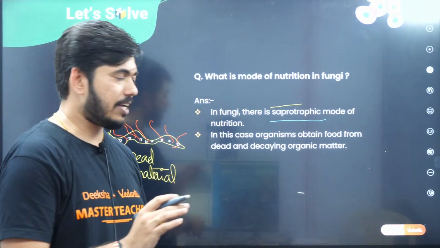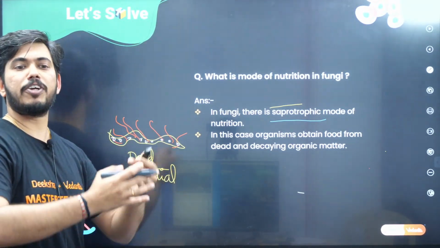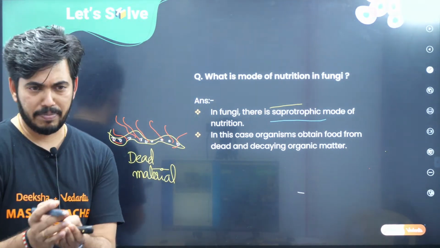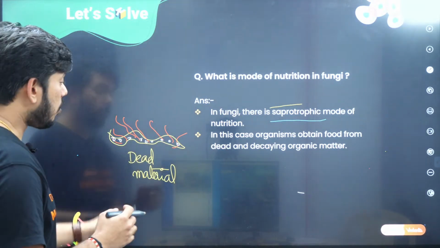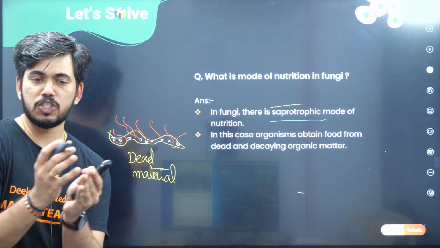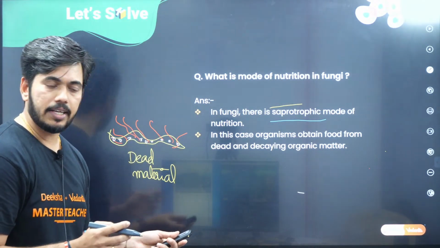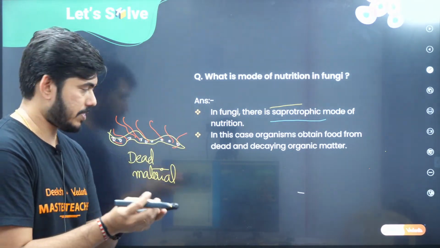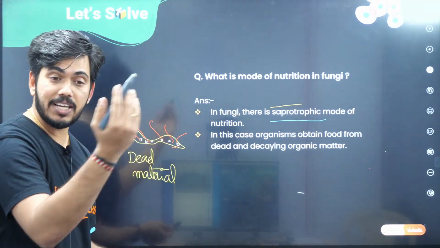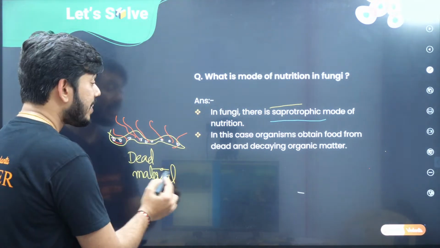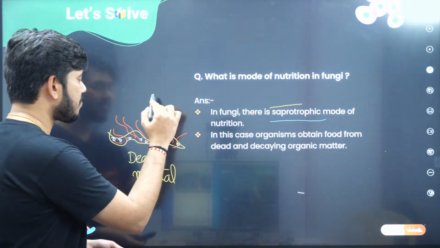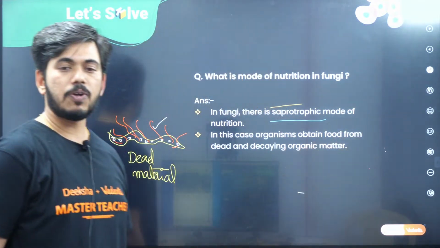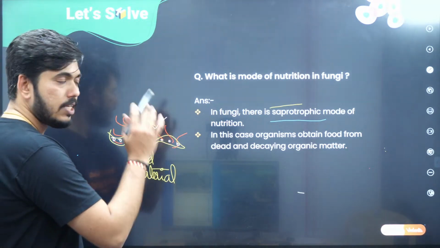These enzymes generally degrade this. If it is a very large organic substance, it will be degraded into very small fragments or very simple components. Whatever energy is released during that time will be absorbed by this fungus. So this we call the saprophytic mode of nutrition. I hope you can understand.